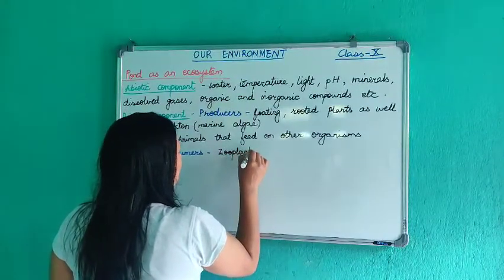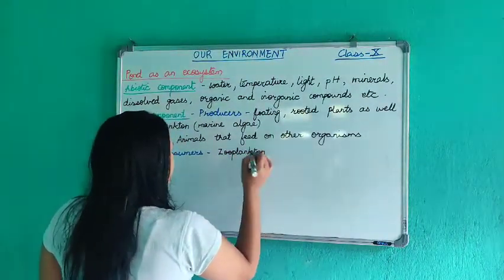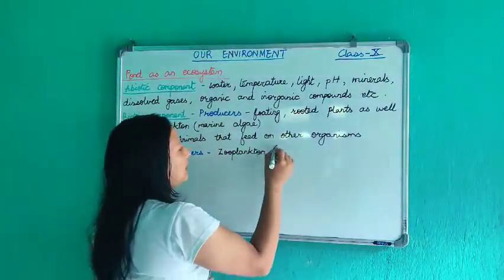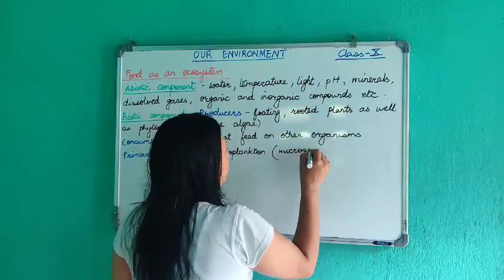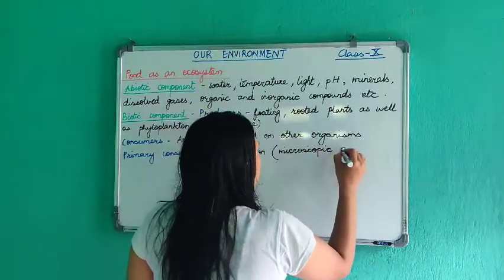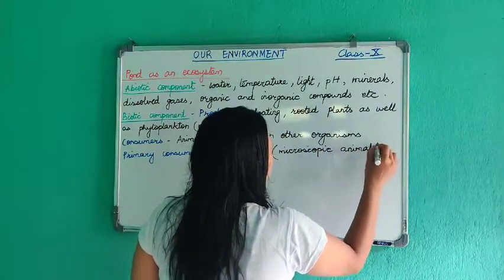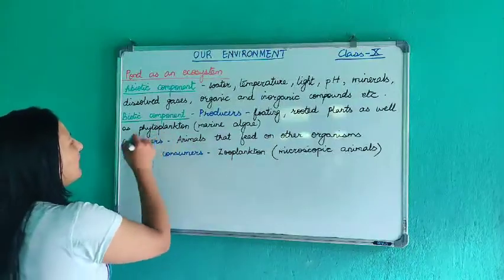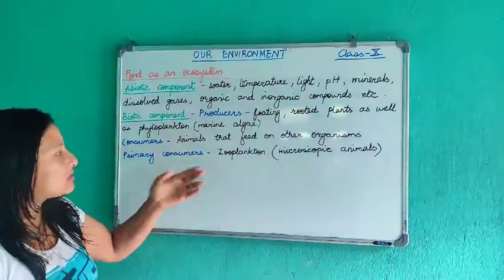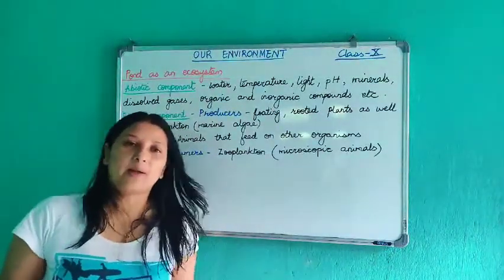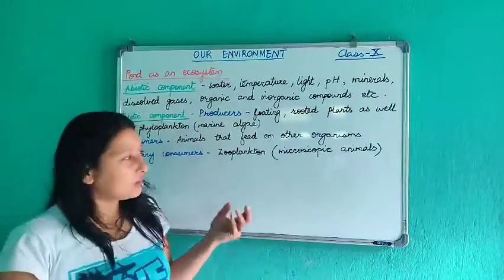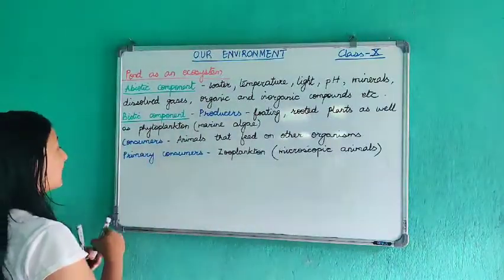Okay, zooplanktons. अब जसरी microscopic plants huncha pond ma, there are microscopic animals also. Okay, microscopic animals also. So these are known as zooplanktons. So these zooplanktons will feed upon this phytoplankton. So यसलाई चाहिँ हामी भन्छौँ primary consumers. Example of zooplankton can be amoeba, it can be paramecium, etc.